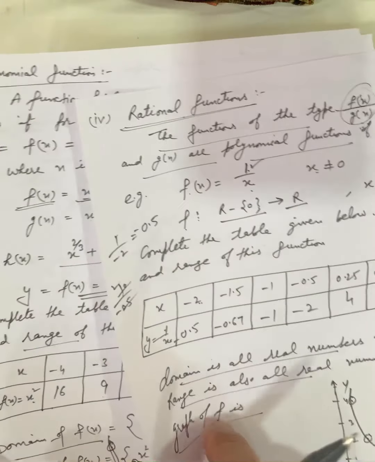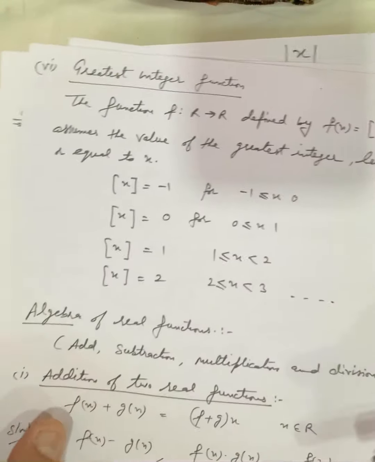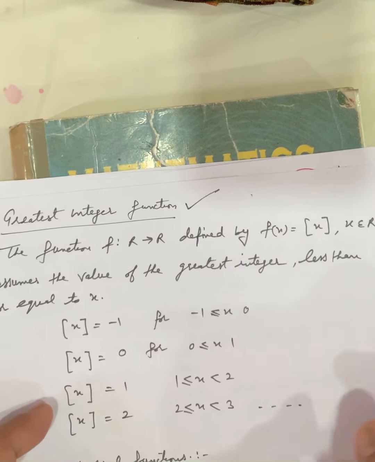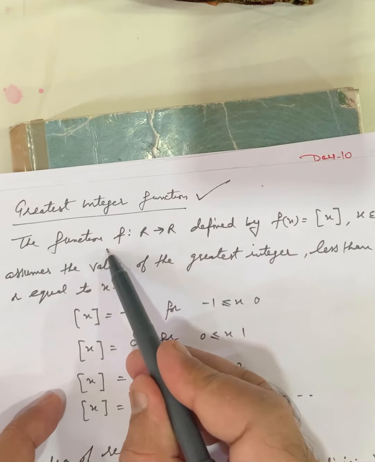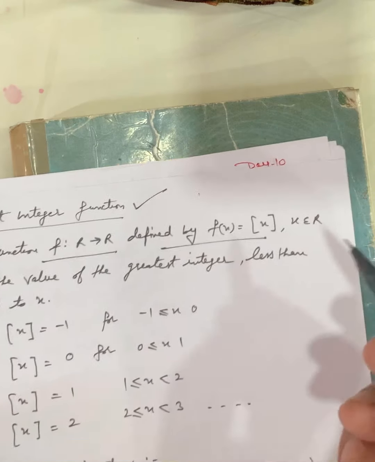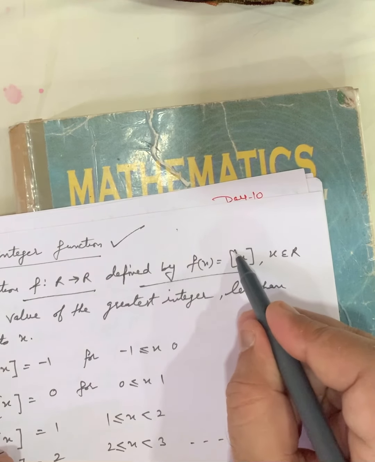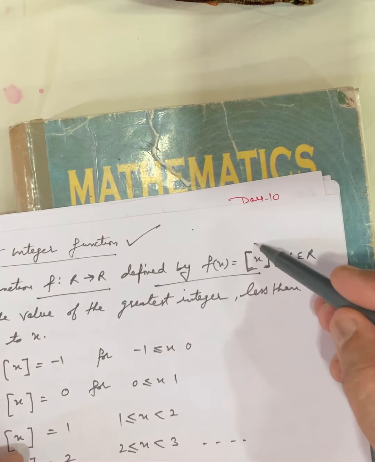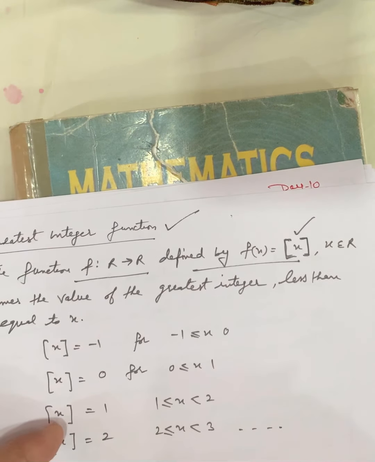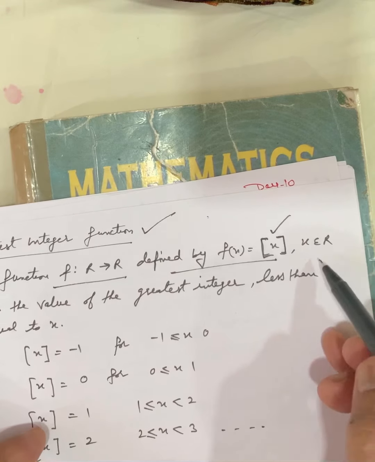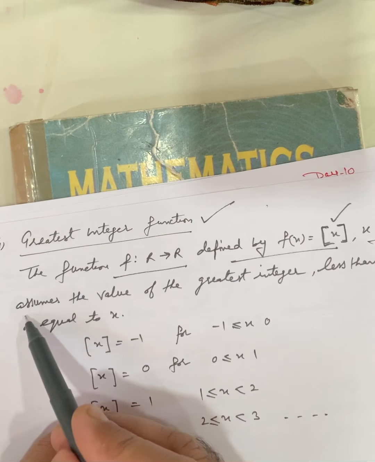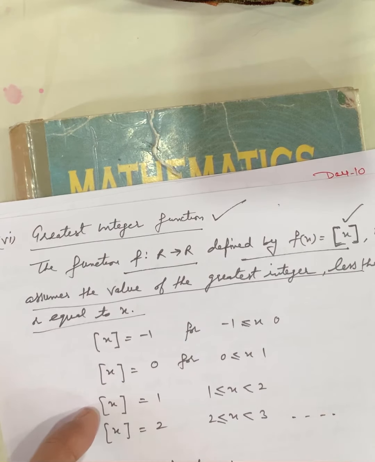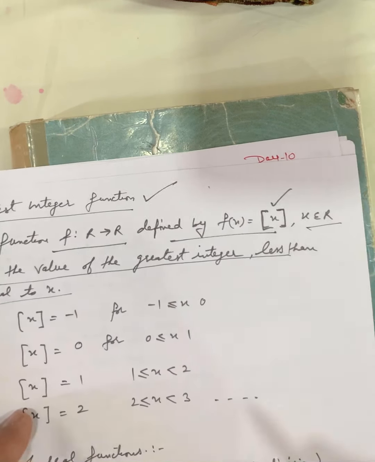Then the last one is the greatest integer function. This is a new one. What is the greatest integer function? The function f, real to real, defined by f(x) = [x], in the square bracket we write x. It represents the greatest integer function. x belongs to real, taking the value of the greatest integer less than or equal to x. What is the meaning of this?